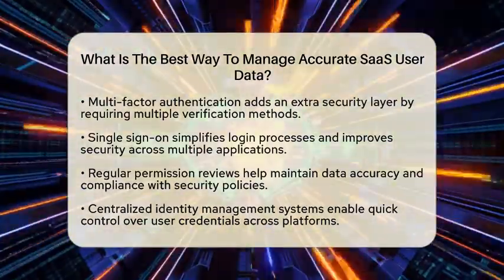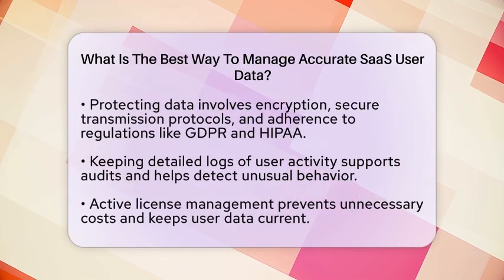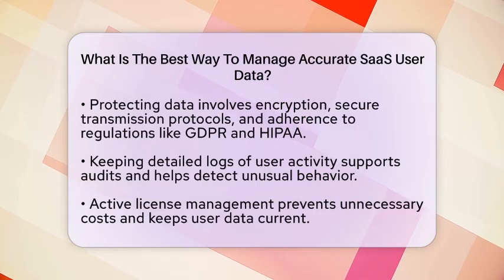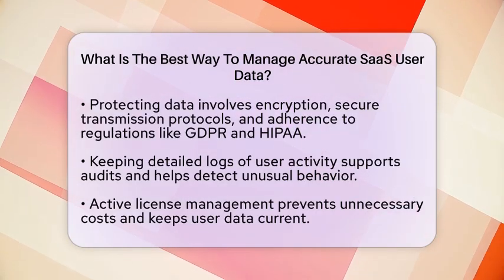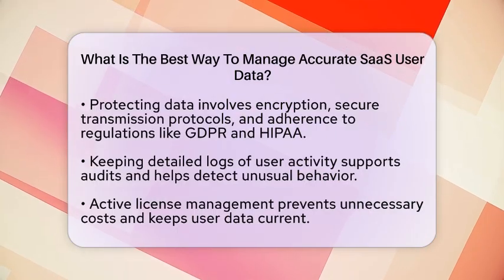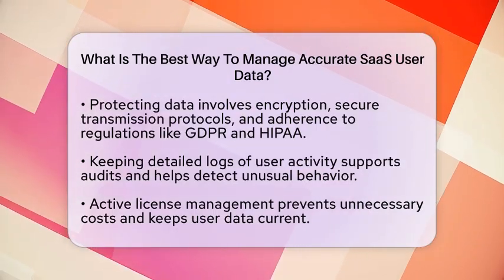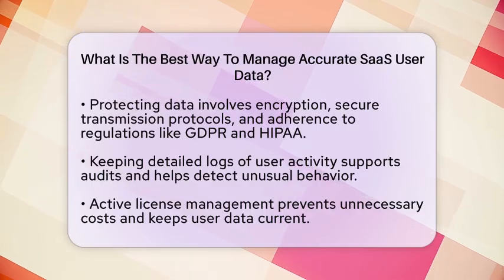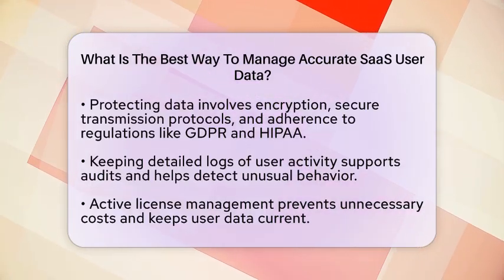Checking who has access and removing outdated permissions keeps data accurate and compliant with security policies. Centralized identity and access management systems allow teams to control user credentials across all SaaS platforms from one place. This makes it easier to see who has access and to make updates quickly. Protecting user data is vital.